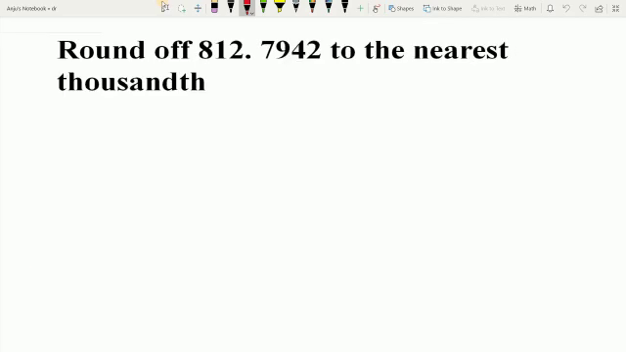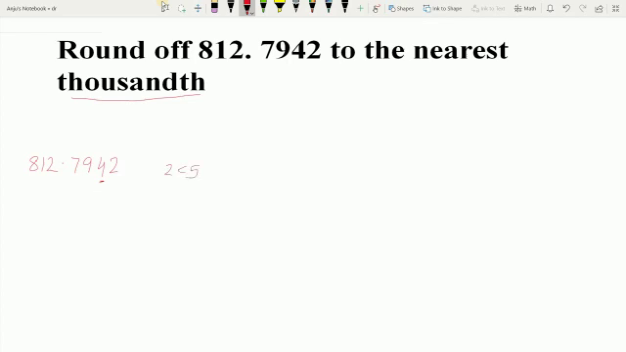Let us take one more example. Round off 812.7942 to the nearest thousandth. So let us write here 812.7942, and here we have to round to the nearest thousandth, and the thousandth place digit is 4. So we see the next right digit, which is 2, and 2 is less than 5.